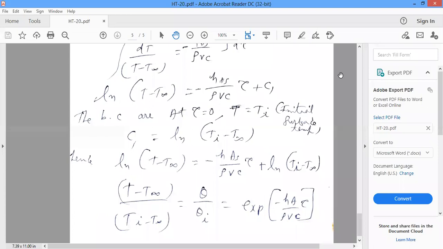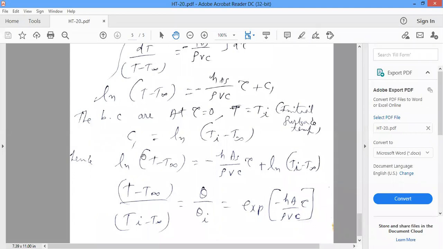Hence, substitute C1 in this equation. This is our equation. Therefore, ln (T minus T free stream) is equal to minus hA by rho Vc into tau plus the C1 value, ln (Ti minus T free stream).